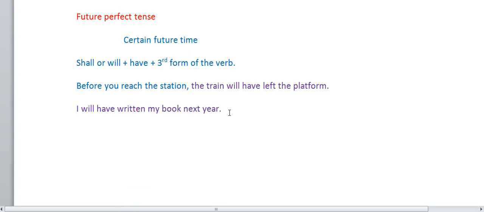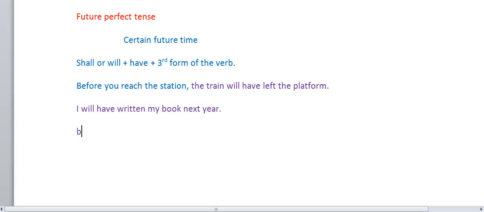Suppose you are talking about a certain future: before you go and see him. We are talking about the future, before you go and meet him. Before I see him, he will have died.